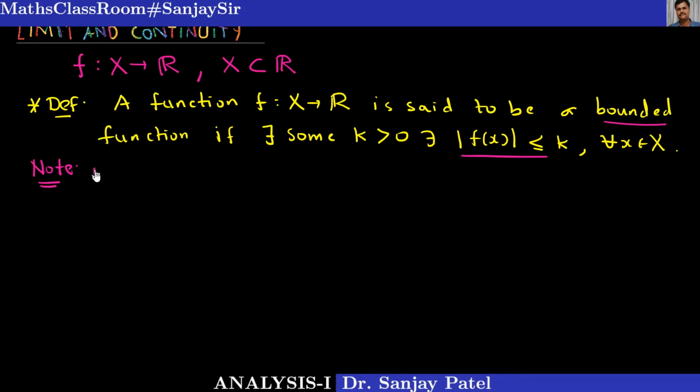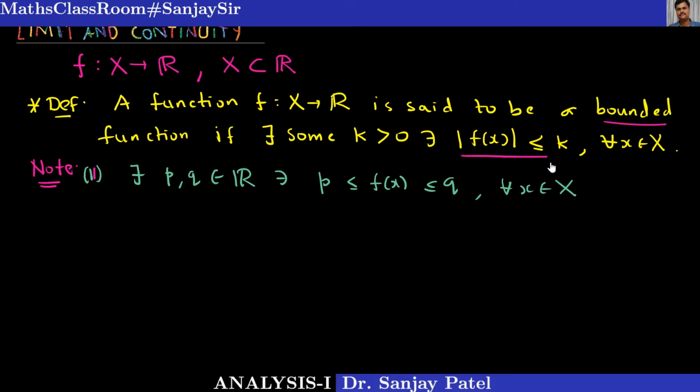Or it is equivalent to say that a function is bounded if there exist some real numbers p and q in R such that p is less than or equal to f(x) and f(x) is less than or equal to q for every x belongs to capital X. So you can replace the condition mod of f(x) less than or equal to k by this equivalent condition. One can define a bounded function by either condition, and both are equivalent, which can be proved very easily.